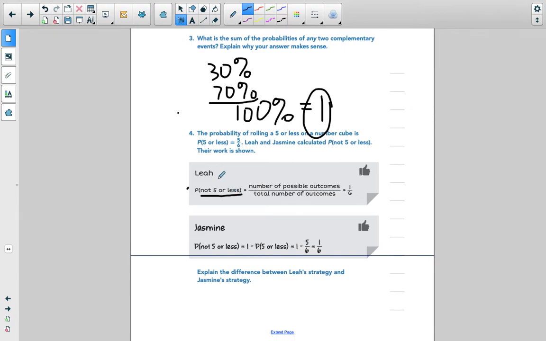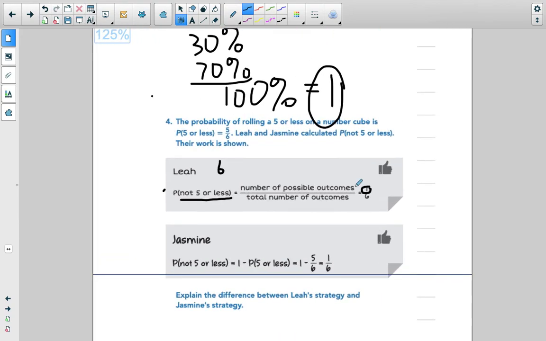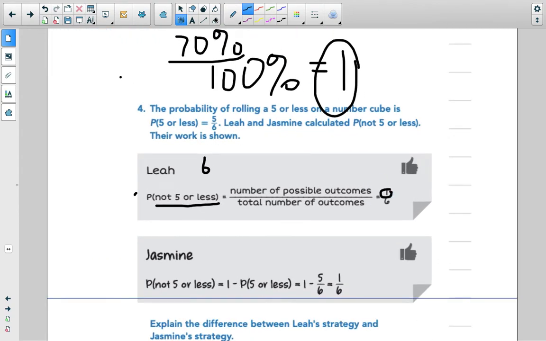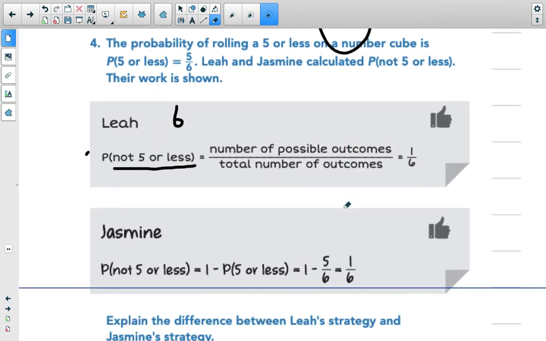So we do not want 5, we do not want 4, we do not want 3, we do not want 2, we do not want 1. So the only thing remaining is a 6. And there's only 1 6 as a possible outcome out of a total of, let me erase this so you can see this and blow this up a little bit. Out of a total of, notice there are, again, 6 possibilities. Man, and once again, I just wrote right over it so you can't even see it.